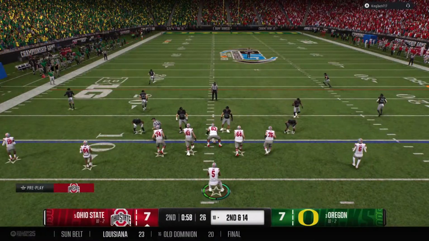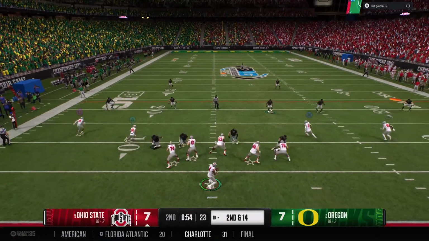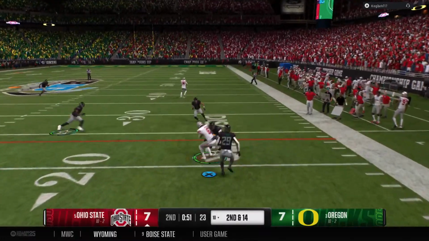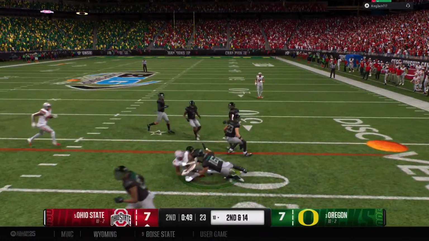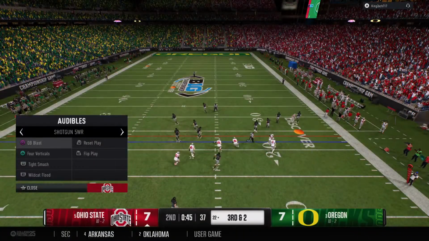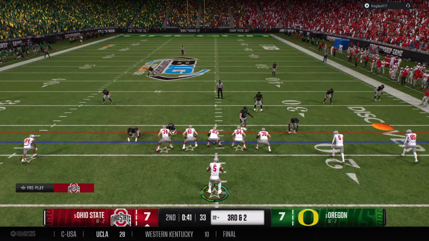Went backwards on 1st down, so it's 2nd and long here from the 10. Quarterback drops back from the shotgun. Catch made on the right side. And they wrap him up after the completion just short of the 1st down marker. They get to the line in a hurry here for this 3rd down.